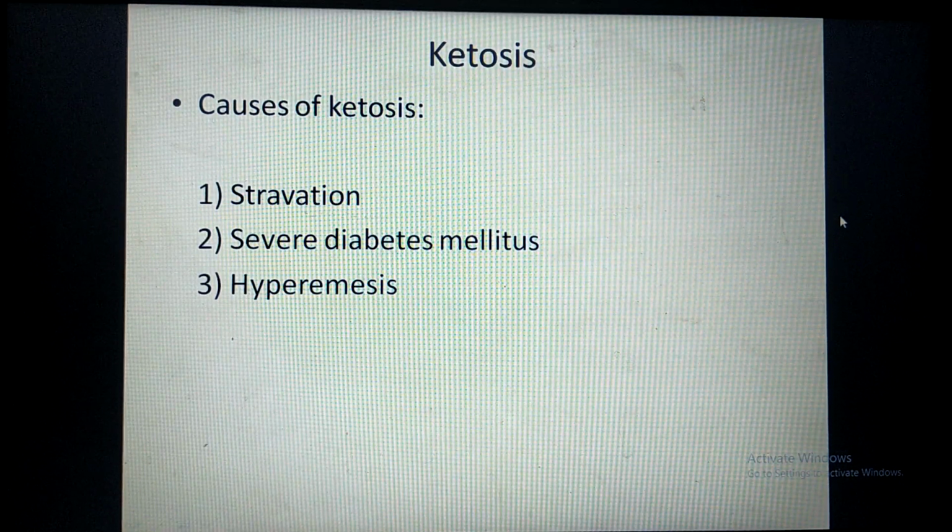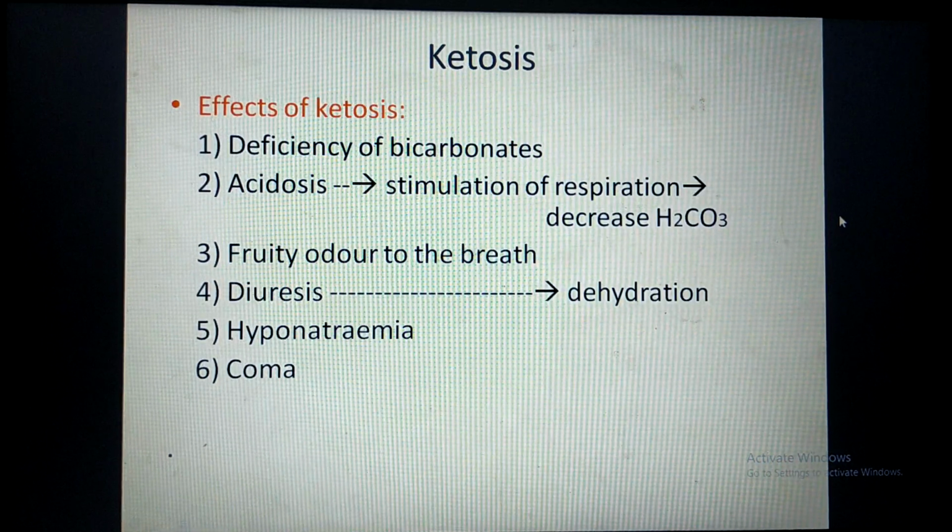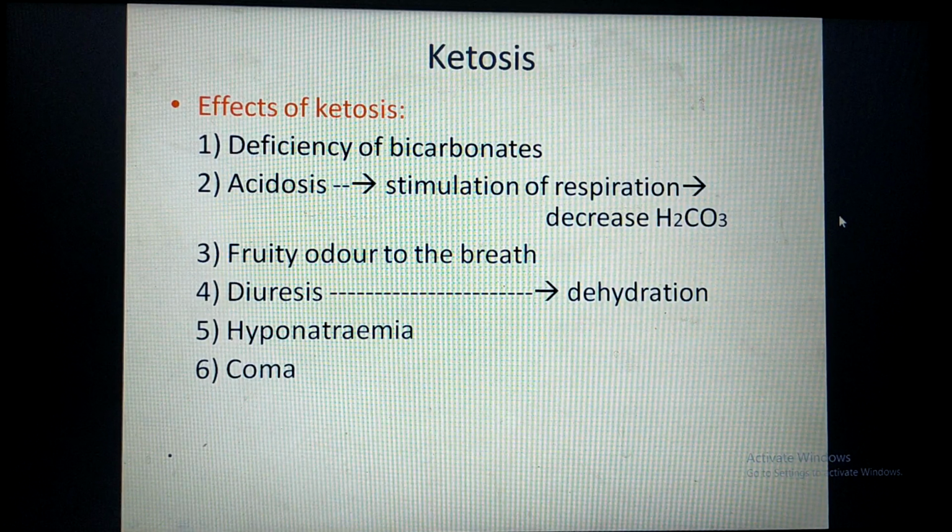Causes of ketosis are starvation, severe diabetes mellitus and hyperemesis, meaning excessive vomiting. Out of these three, the first two causes are very important: starvation and diabetes mellitus, because they are seen very commonly in patients.